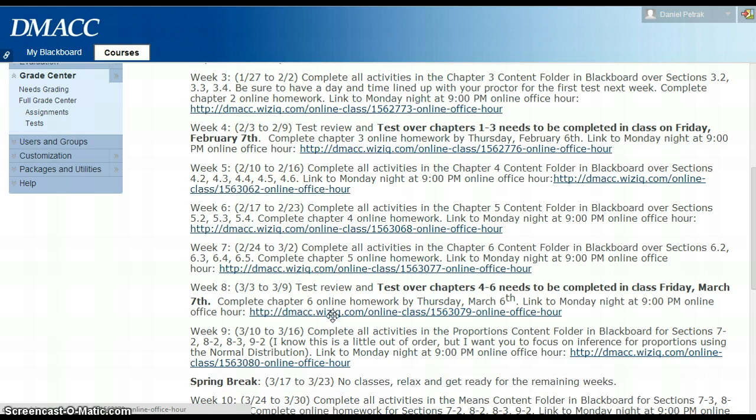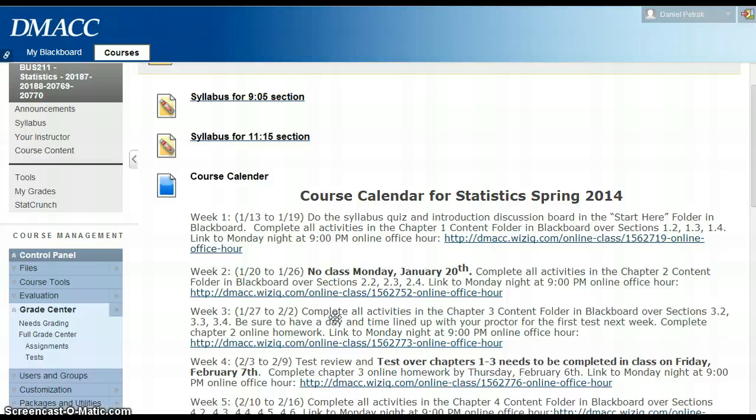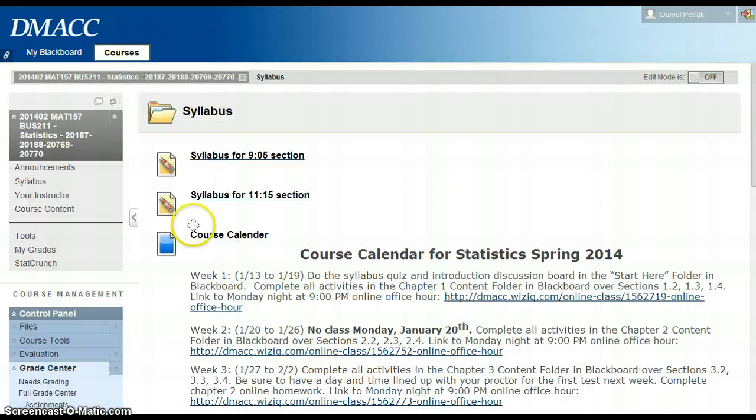So I know there's work for everybody. It's a big week, lots of work to be done. I've caught up on all the grading for the discussions. If I did not get 10 out of 10, you might want to revisit those, look at the comments. You can keep redoing those to get full credit. You're going to want to get chapter 5 done by Monday night, chapter 6 done by Thursday night, and take the test by Friday. Your proctors will get those emailed to them tomorrow morning, on Monday morning, and so yeah, that's about it.